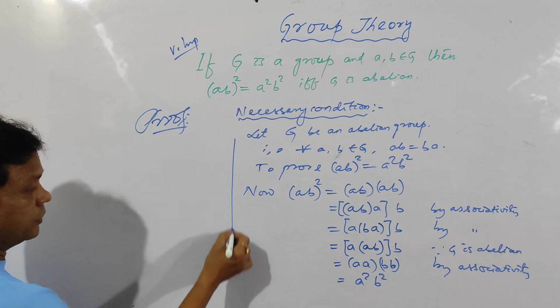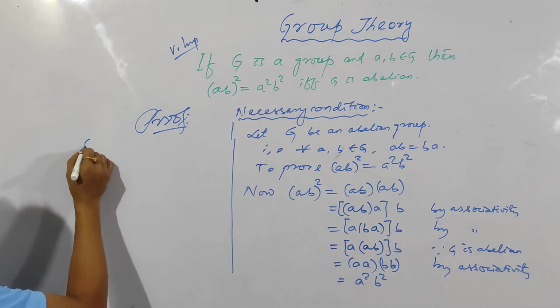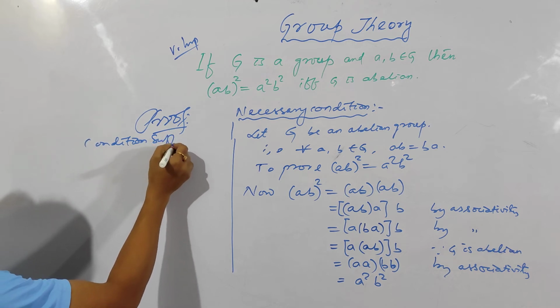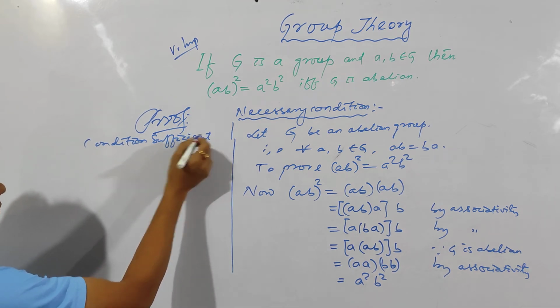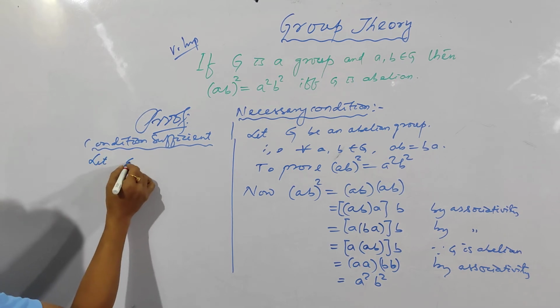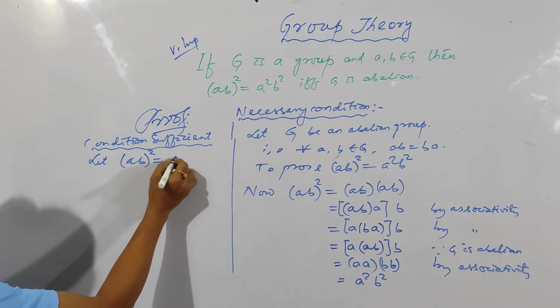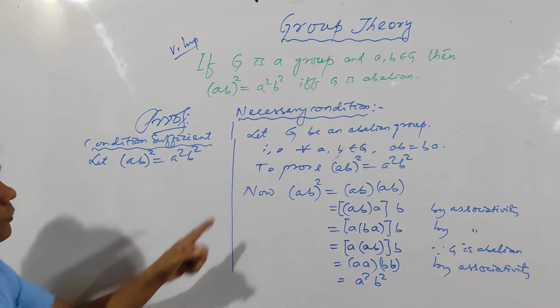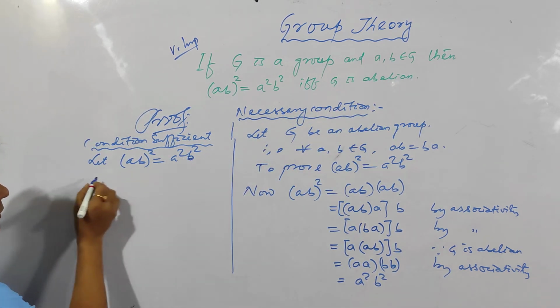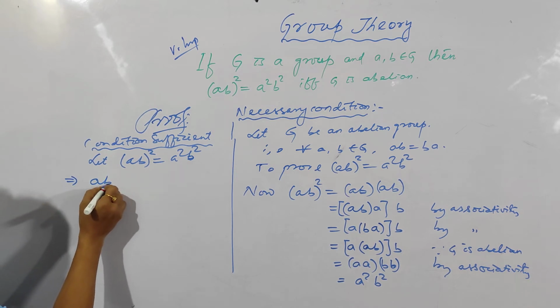Now let us see the sufficient condition, the reverse part. Let (AB) whole square be equal to A square B square. Now you have to prove G is abelian. That means G satisfies the commutative axiom. Clear? So slowly proceed.